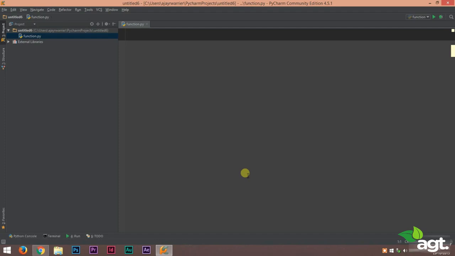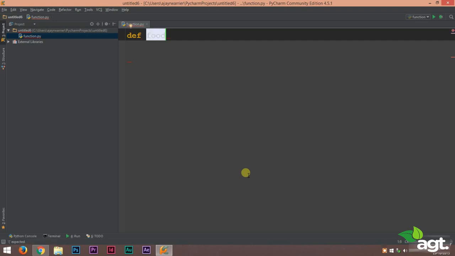Now in our last lecture we were dealing with functions, so we're going to keep on writing more programs using functions so that you have a clear idea about functions. So let's write another program using functions. First of all, you must use the def followed by the function name. Let's type some random stuff.